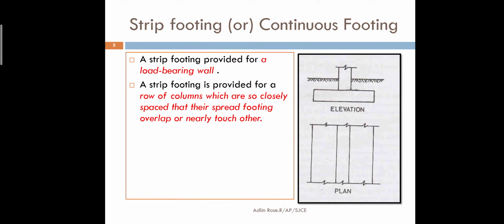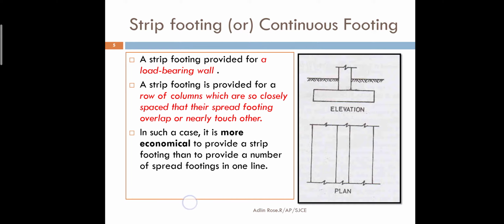Sometimes in framed structures also we can provide a strip footing if we have outer columns alone. If it is a small room and only four columns are present outside, then we can sometimes go for strip footing. And when the columns are close to each other, we can go for strip footing. But practically we mostly use strip footing only for a load bearing structure.